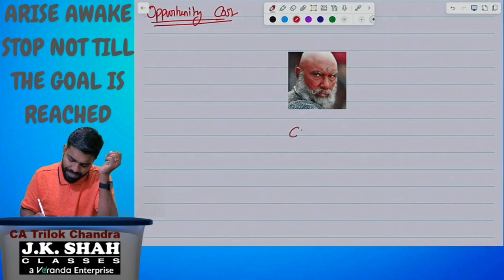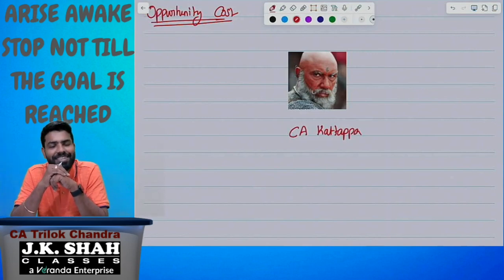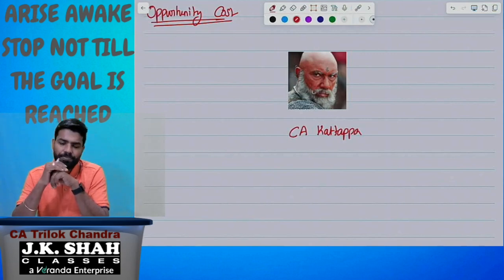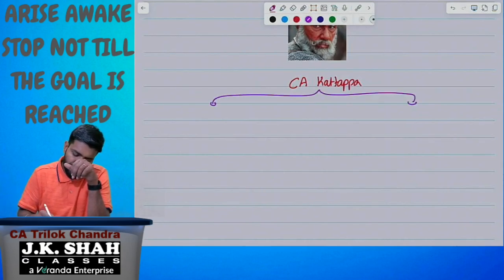The name of the person is CA Katappa. I am just taking an example. Katappa has written the examination and he qualified CA finals. So we are going to call him CA Katappa. Once he got qualified, he found two opportunities.